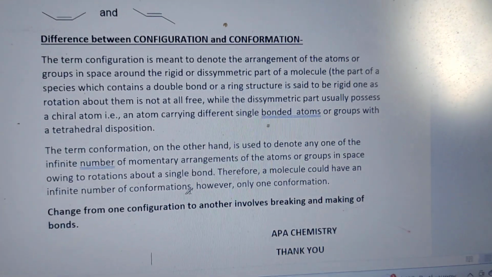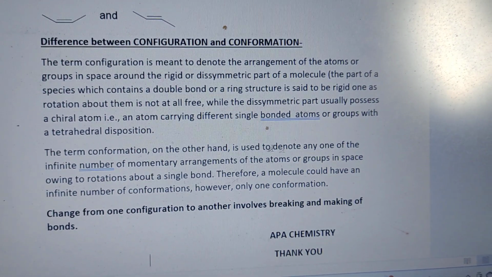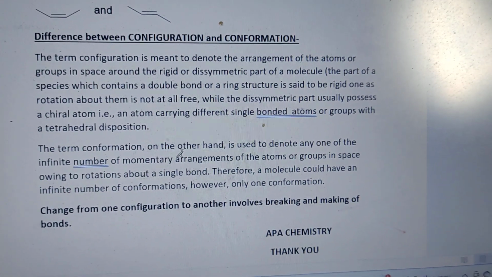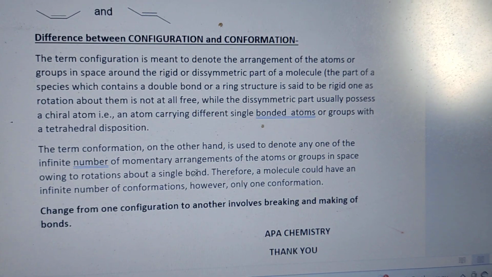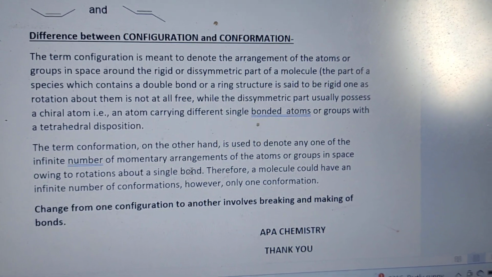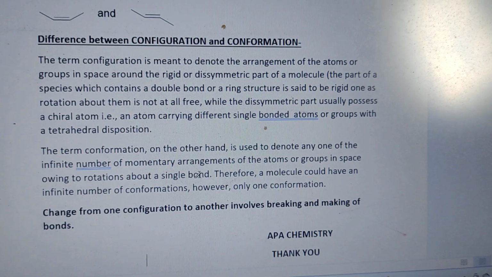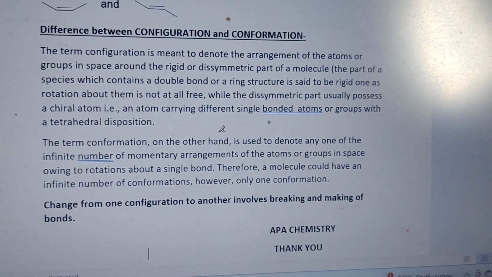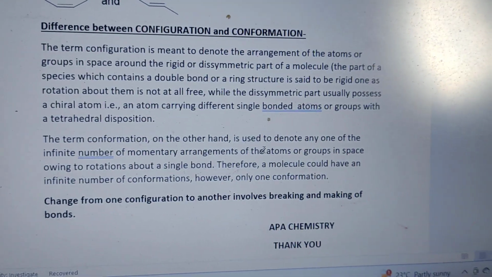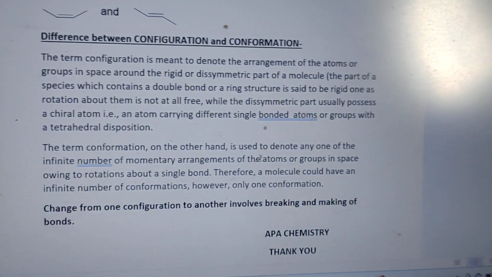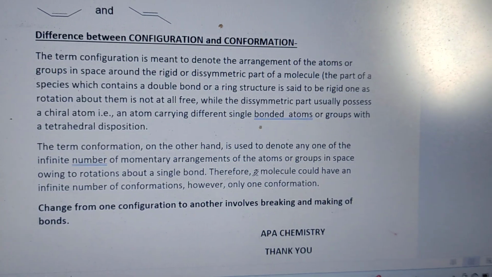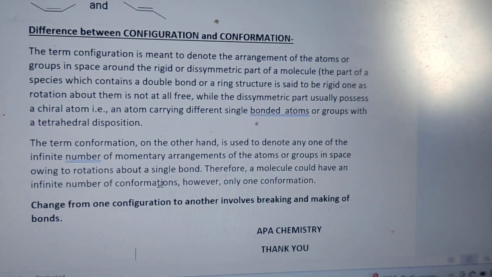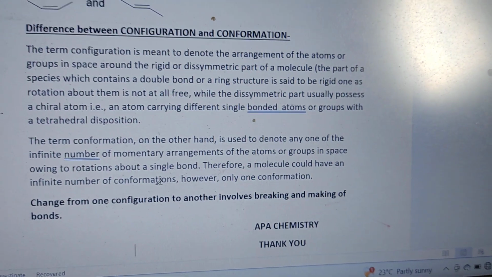The term conformation, on the other hand, is used to denote any one of the infinite number of momentary arrangements of the atoms or groups in space owing to rotation about a single bond. If there is a single bond, free rotation is possible, and there must be an infinite number of momentary arrangements possible. That is called conformation. There is no need to break or make a bond, so the energy barrier is low. Therefore, a molecule could have an infinite number of conformations.